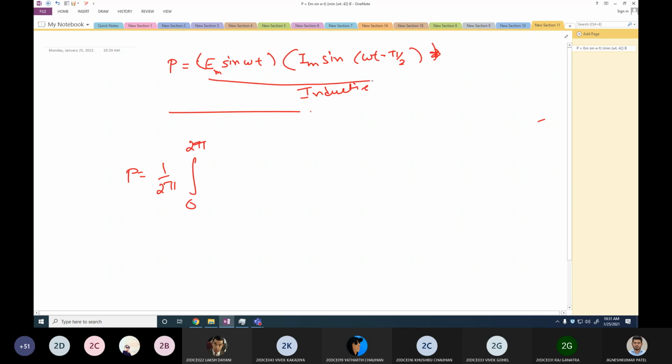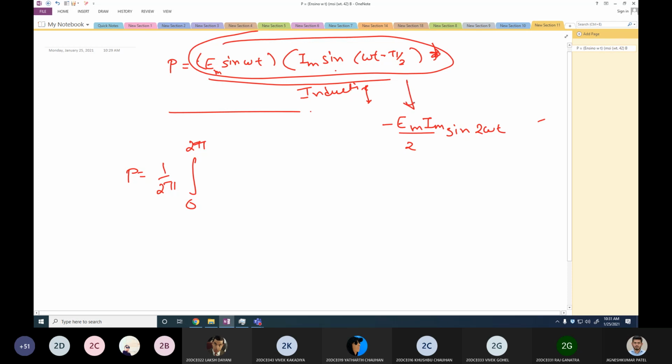By simplifying this equation, Em sin omega t, this sine can be represented as minus cos. So the final equation that I'll get is minus Em Im divided by 2 sin 2 omega t.